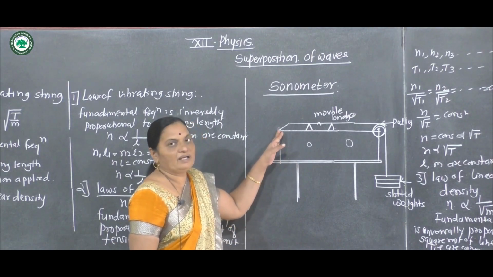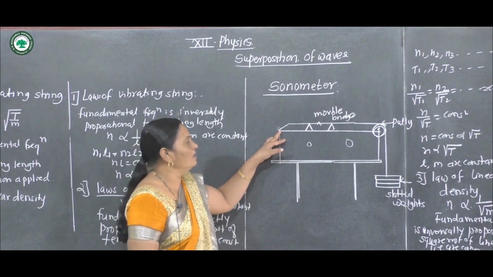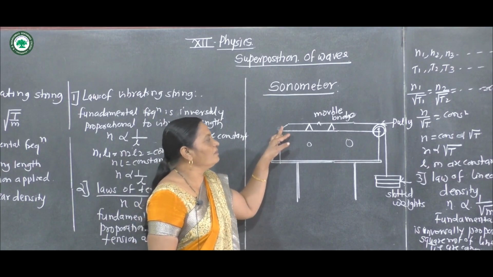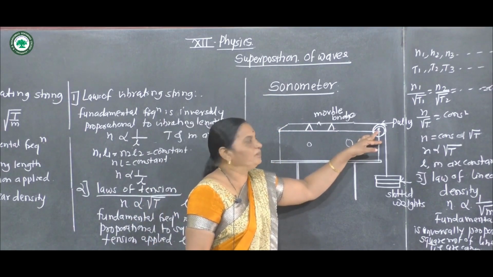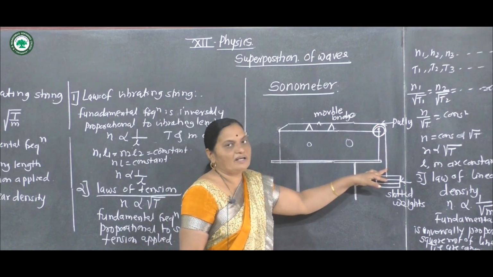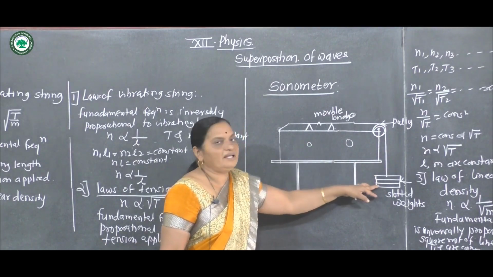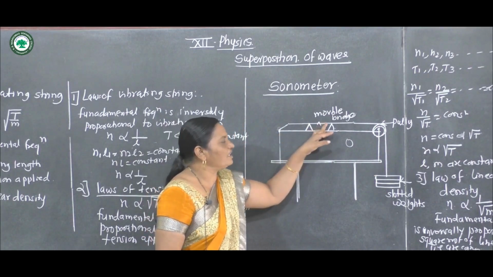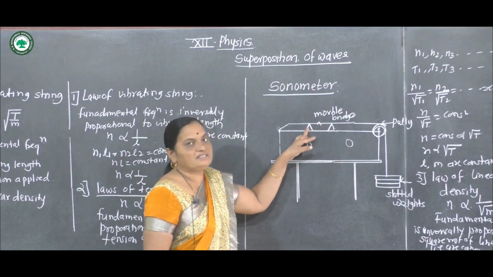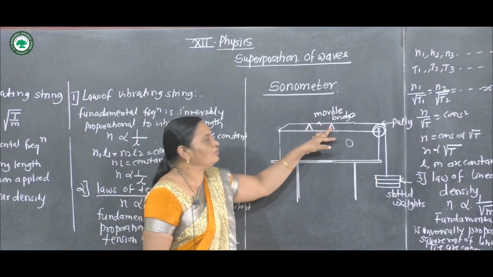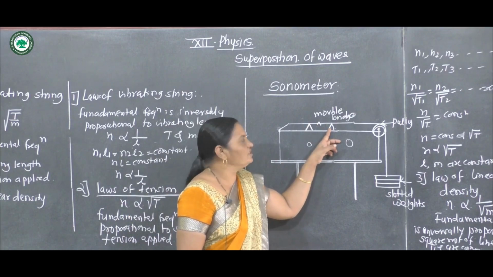Now a metal wire is fixed at one end of the sonometer. Then this wire passes over the movable bridges and over the pulley. Another terminal of the wire is connected to slotted weights. By applying tension, the wire is stretched. There are two movable bridges, and due to these movable bridges, the distance between the two bridges can be changed.